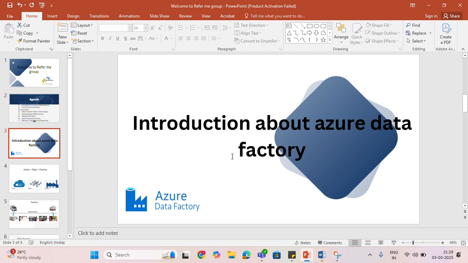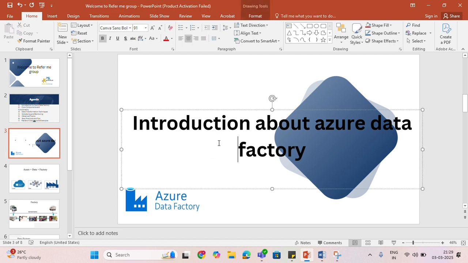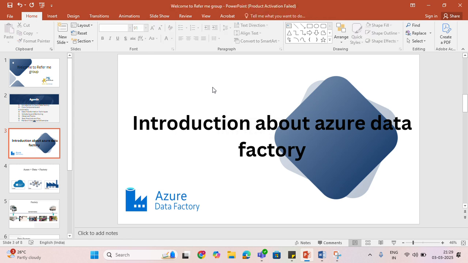And we'll see what is ADF. Basically, ADF is a cloud-based tool from Microsoft. Microsoft holds a leading position in the current market. As you already know, it is a top 5 company, and recently they launched Fabric. This is the updated version of ADF. Within 2-3 years, it will completely move to Fabric, and they are still working on new ideas. They are working very hard, and we are going to be part of Microsoft.